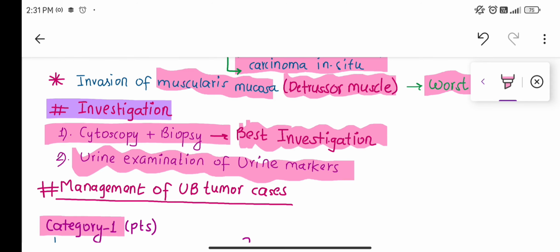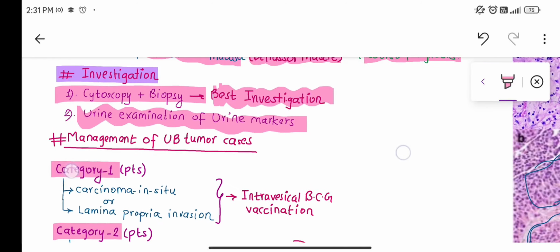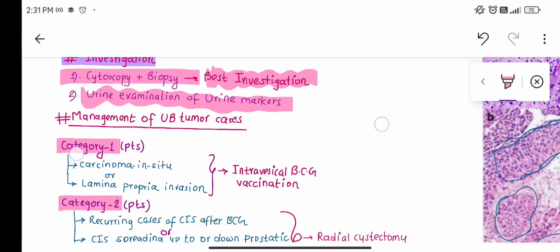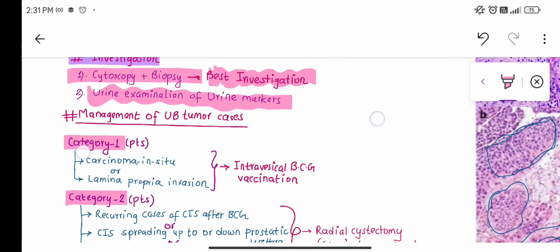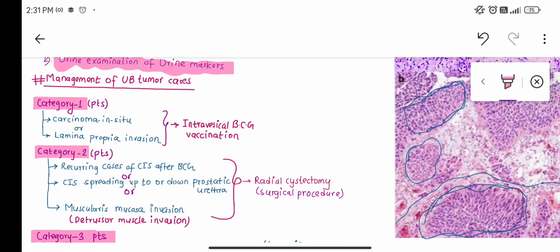The different enzymes fall under the urine markers. And if the patient has been diagnosed, now how to manage the urinary bladder tumor? How to treat that patient? So the treatment is based upon what type of patient comes to you, what is the grade or what is the stage of the tumor. So based upon that we have to do the treatment.